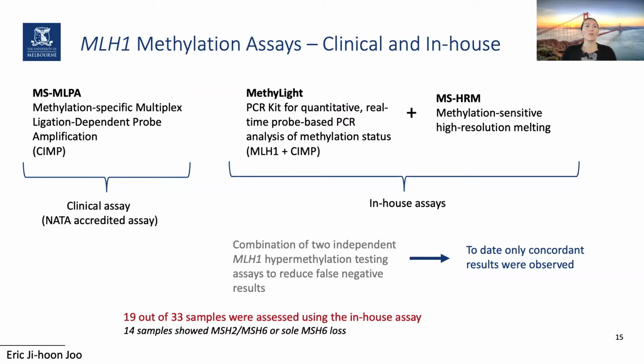So out of the 33 samples, 19 were assessed by us using the in-house assays, as 14 samples showed MSH2 or MSH6 loss, or solely MSH6 loss.